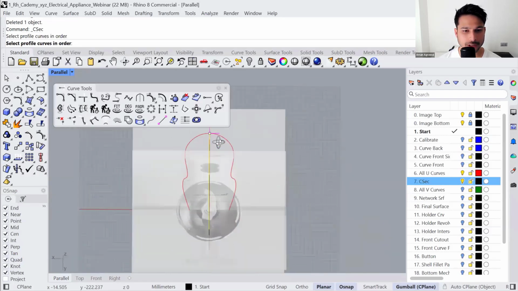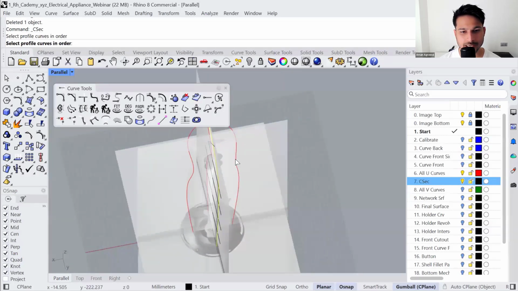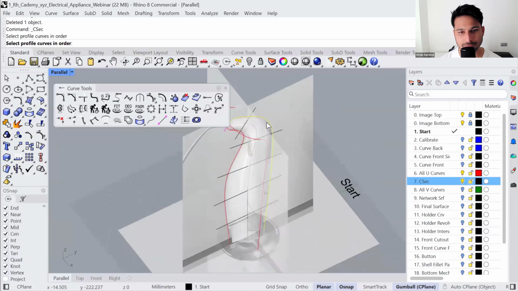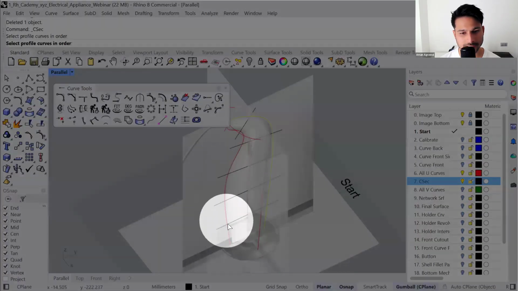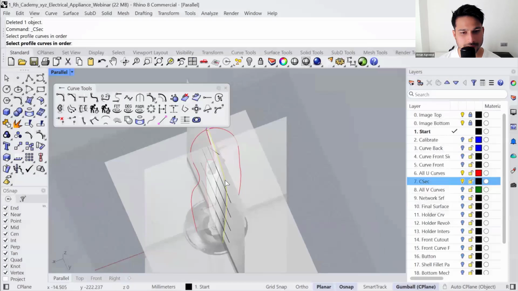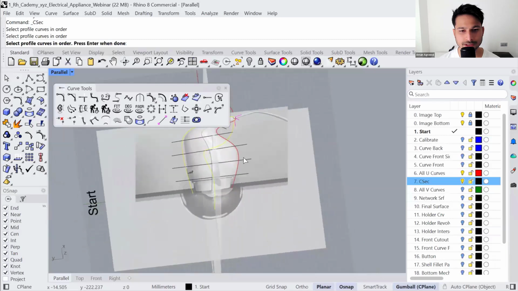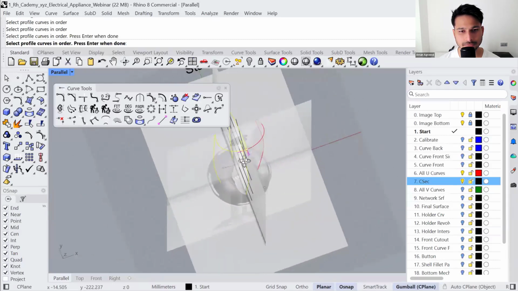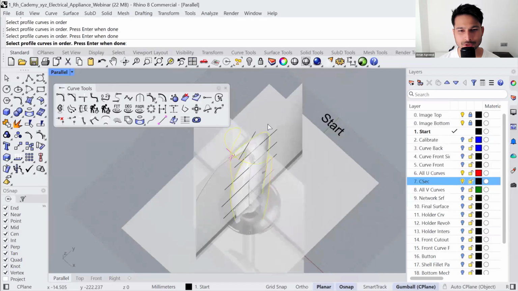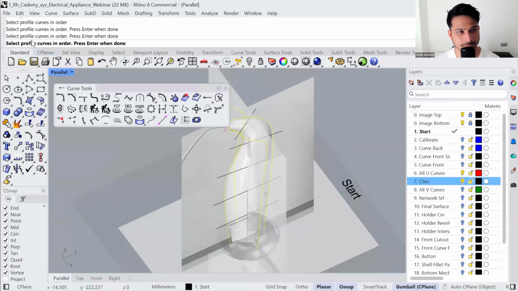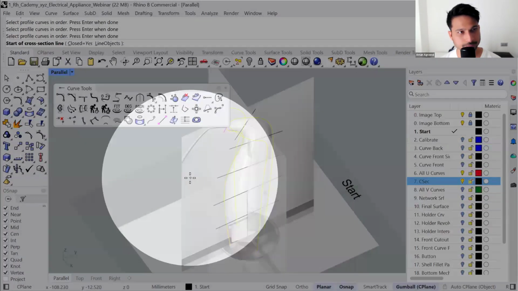Now the next option is either the curve on the right side or the curve on the left side. I cannot select the curve which is in front, this curve I cannot select. Okay, so let's say if I select the one on the right side, which means I have to select the curve next to it. Can you see I selected the curves either in the clockwise direction or counterclockwise direction. Once you have selected these curves in order, press enter.